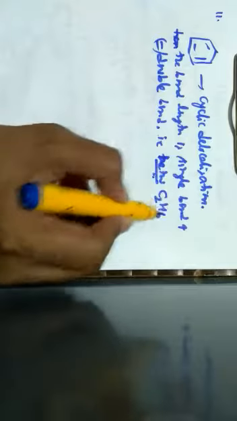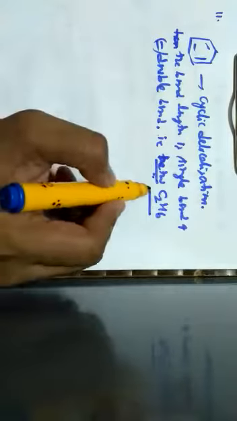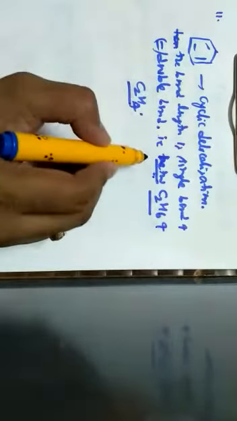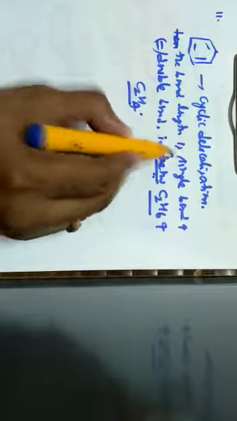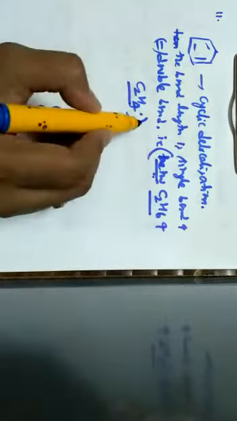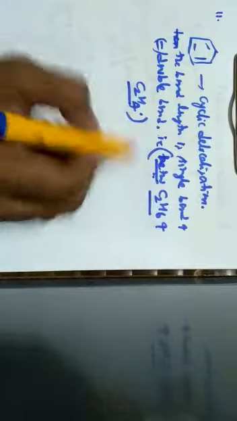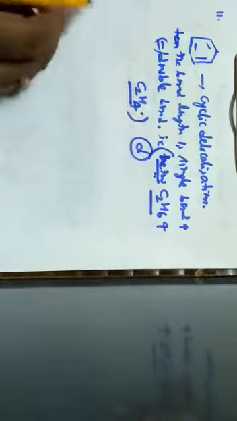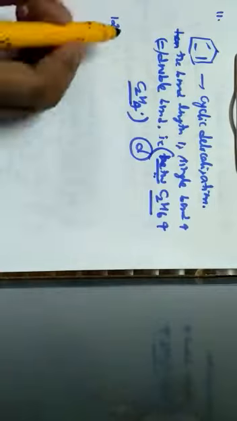a saturated compound, that is C2H6, which is nothing but ethane, and an unsaturated compound, that is ethene, C2H4. Means the bond length lies in between ethane as well as ethene, that is C2H6 and C2H4, which is given by the option D. Next one, question number 12.